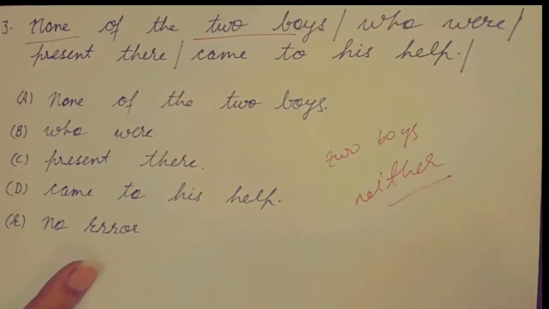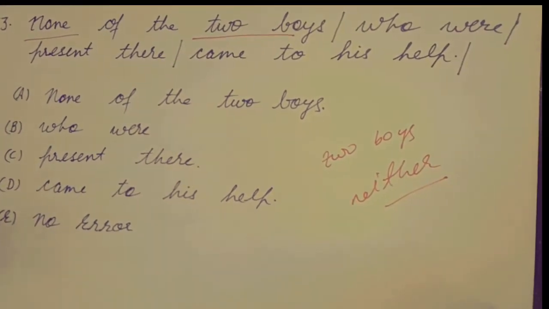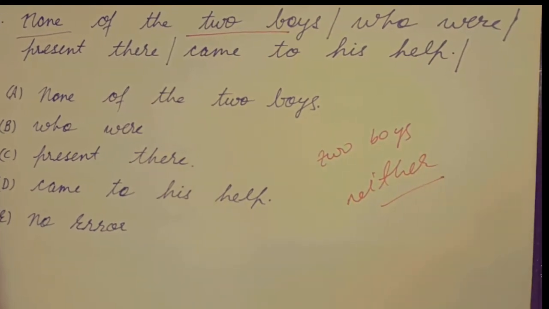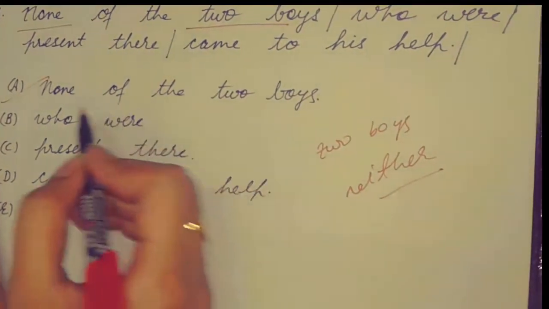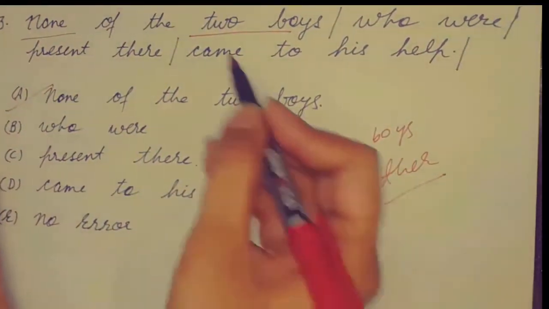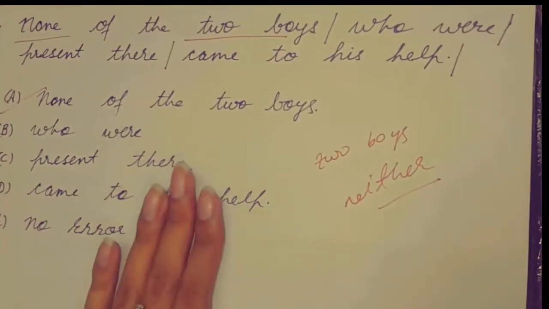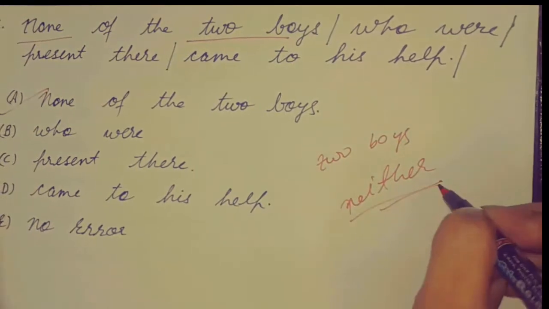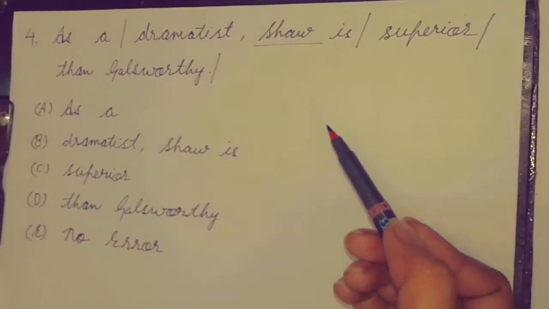None is a word which will be used when we are talking about none of the boys present in the class. We don't know how many boys we are talking about, whether we are talking about 2 or more than 2 boys. So our error is in none of the 2 boys. None के साथ हमेशा 2 से ज़्यादा persons होने चाहिए. अगर हमारे sentence में 2 boys, 2 persons, anything 2 is given, then we should use neither, not none. Now let's move to our fourth sentence.